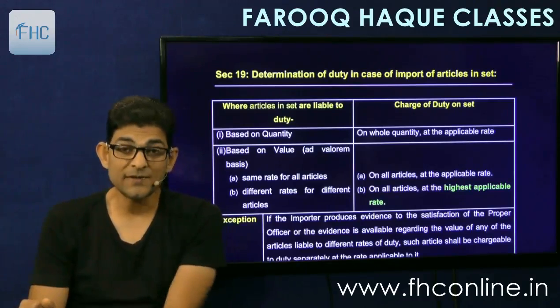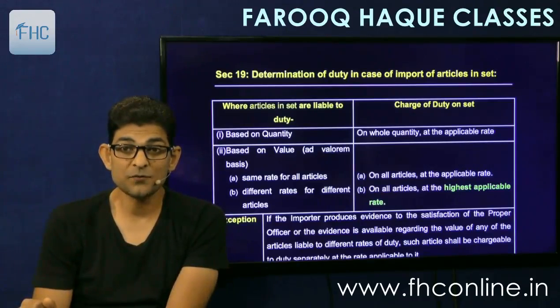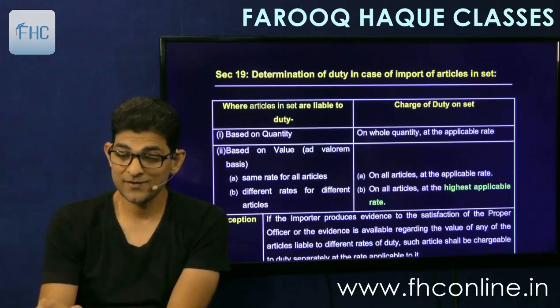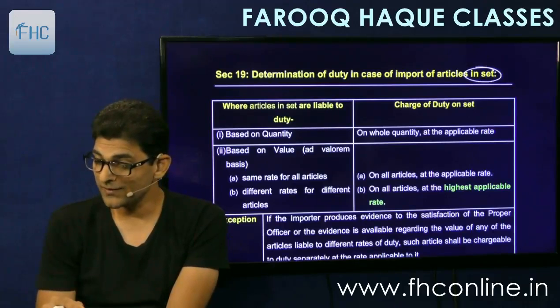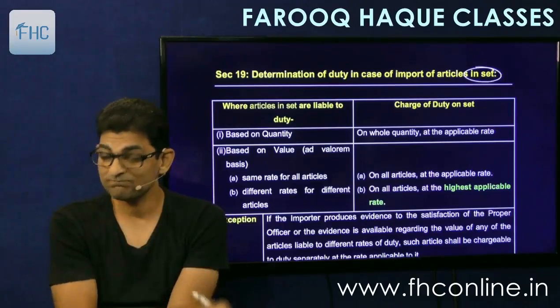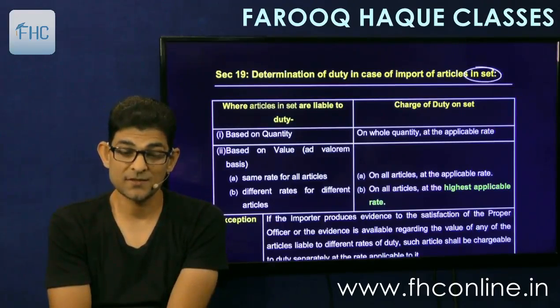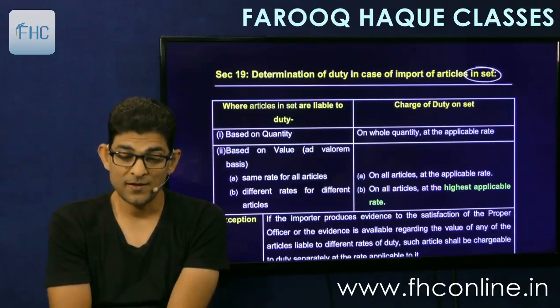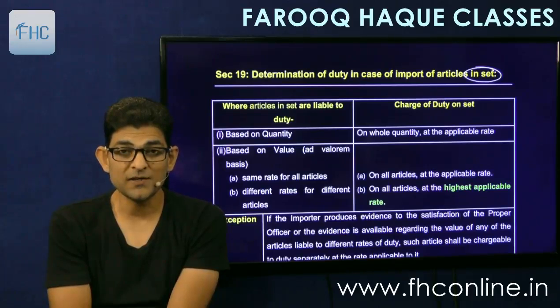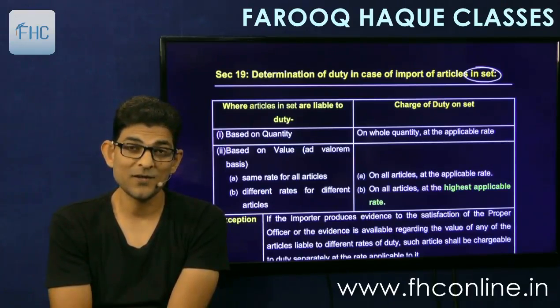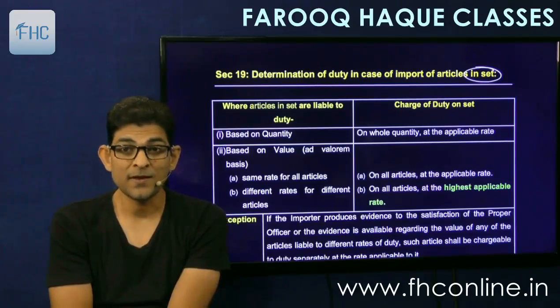Okay, now coming to section 19, determination of duty in case of import of articles in set. If you are importing articles in set, then how the duty will be assessed? So let's see. The problem of article in set is that number one, you don't know the values separately.